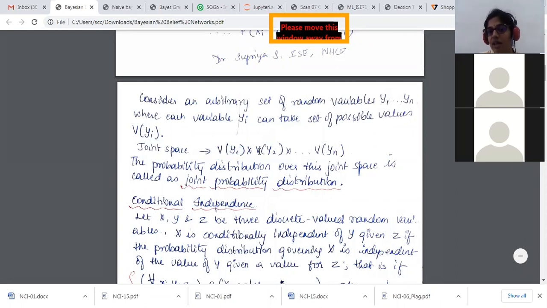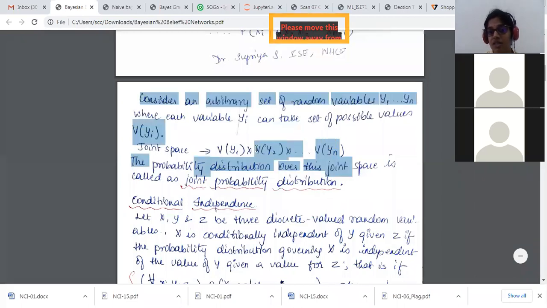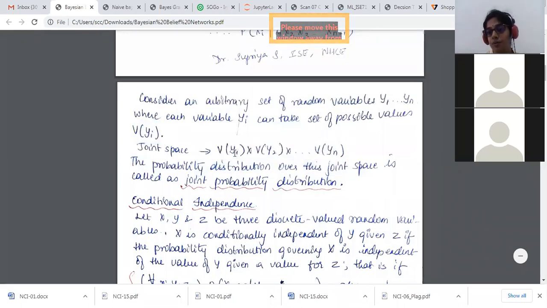So y1, y2, and so on up to yn is a joint space. I'll represent this as a joint space. Each and every node, I'm going to consider as part of a joint space. The probability distribution over this joint space, because when I have the whole directed graph given to me, and I get the probability distributions of each and everything that we did, each thing we took separately and calculated the probability, right? The probability distribution over this joint space, we call it the joint probability distribution. When we apply it to everything, we call it the joint probability distribution.